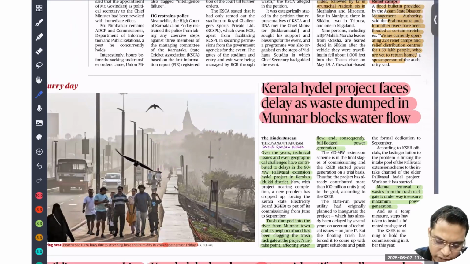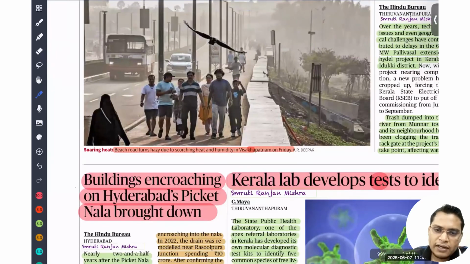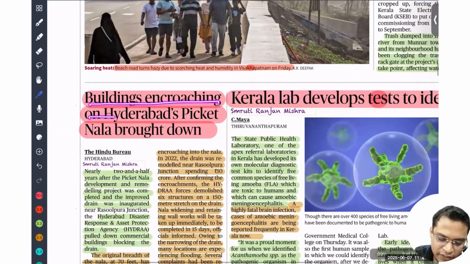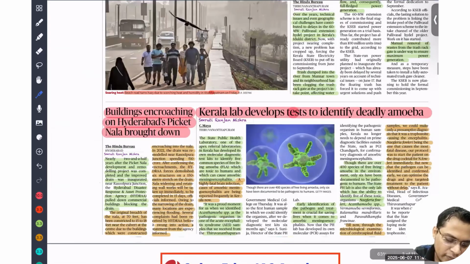So you can just go through it. So understand why land delay happens always in India. So building encroaching Hyderabad Picket Nala brought down. So you know we are seeing in recent times urban flooding, the